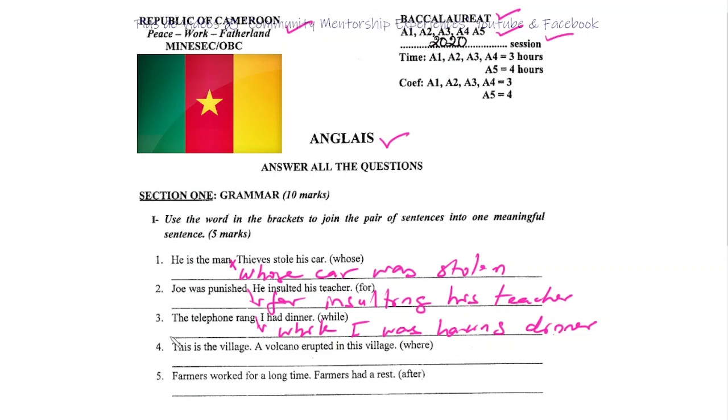Okay, 4. This is the village. A volcano erupted in this village. And we have where, of course. So this is the village where a volcano erupted.